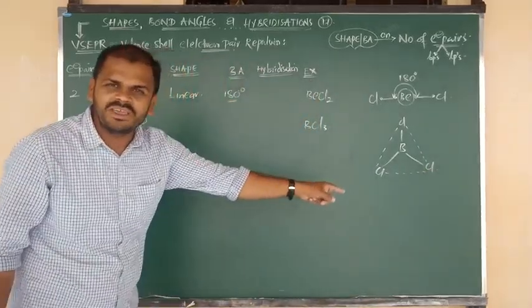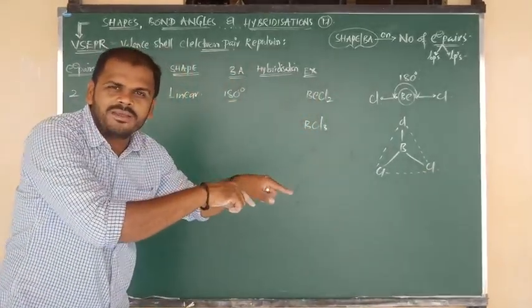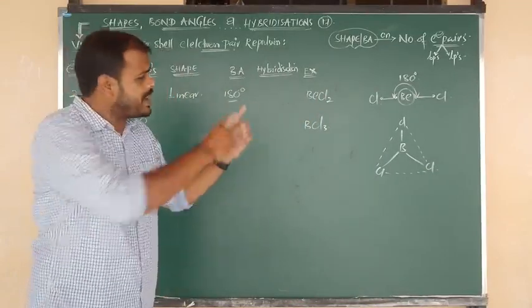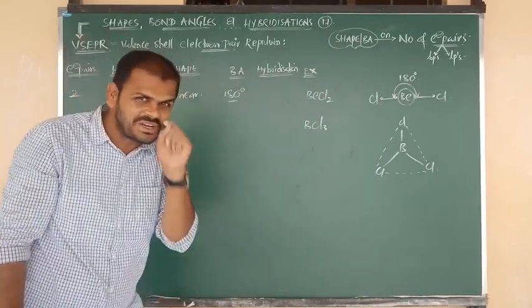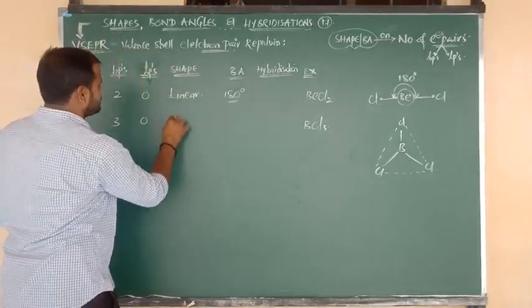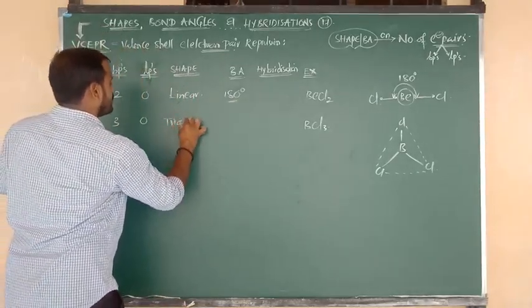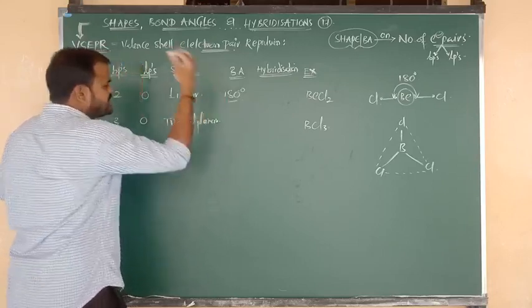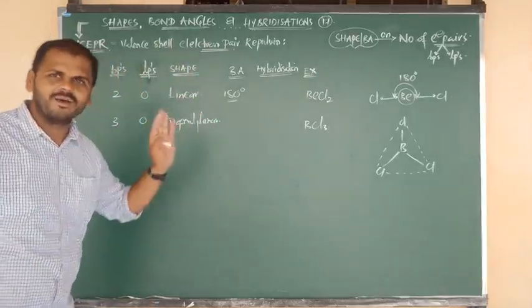Now the diagram looks like a trigonal form, or triangular form, that is, trigonal planar structure. Which structure? Trigonal planar. Otherwise you can simply say triangular also, no problem, as you wish, Nana.